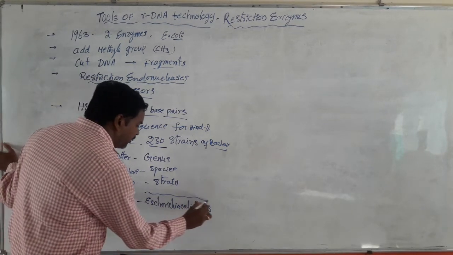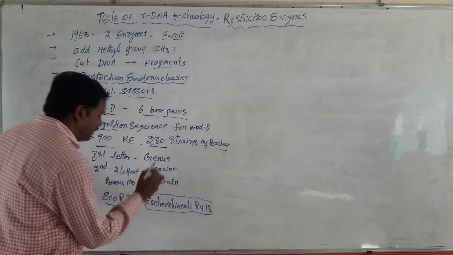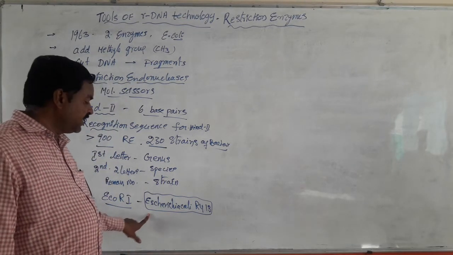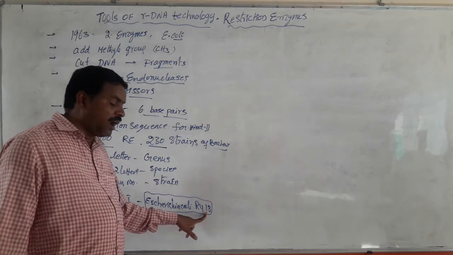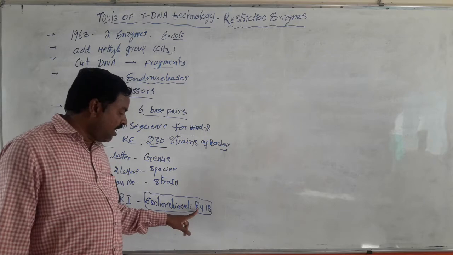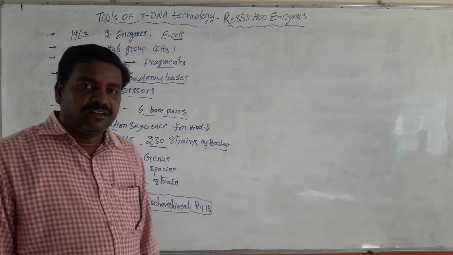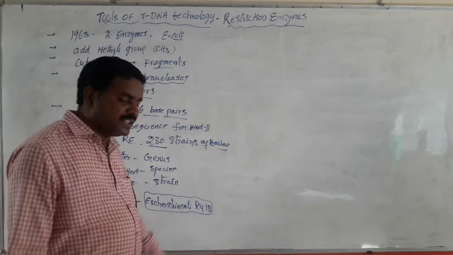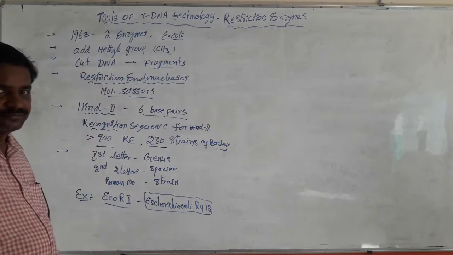So this EcoRI restriction enzyme was isolated from the bacterium Escherichia coli RY13. Here RY indicates the strain of bacteria and 13 indicates the serial number.